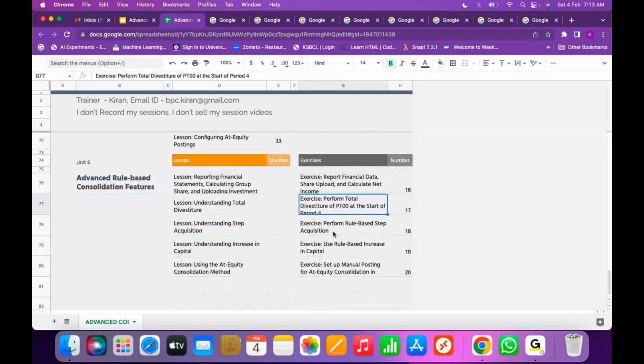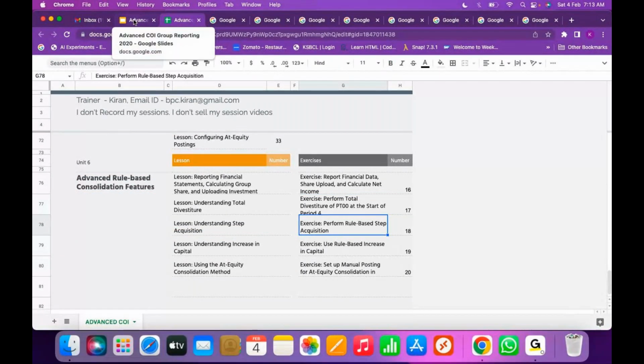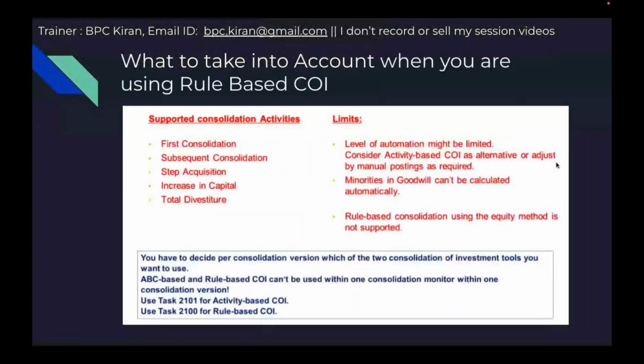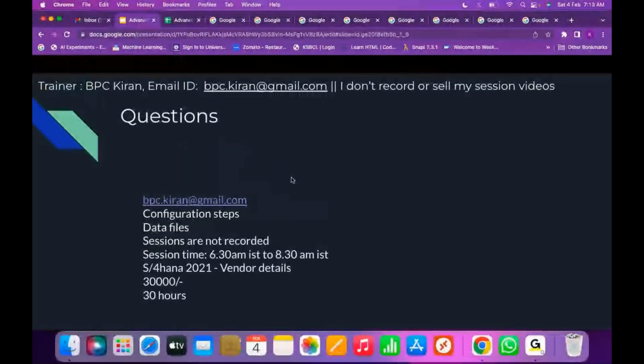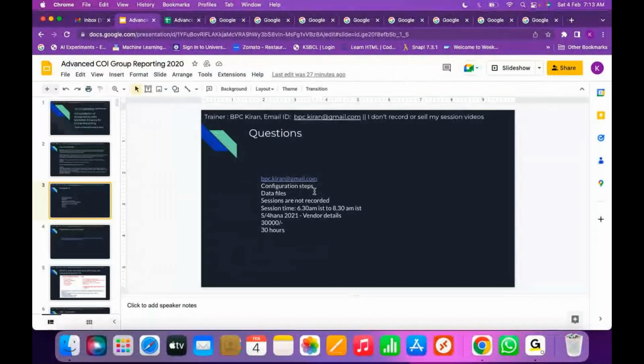So this is the course content. In this content, both the approaches we are going to understand, whatever the possibilities. This course is designed for 30 hours, but it will take more than 30 hours. I will provide you the transaction data files and configuration steps, whatever we are going to perform. Using the documents I provide, you can easily execute the exercises. It's a hands-on exercise. If you want, you can execute the exercises with me parallelly.